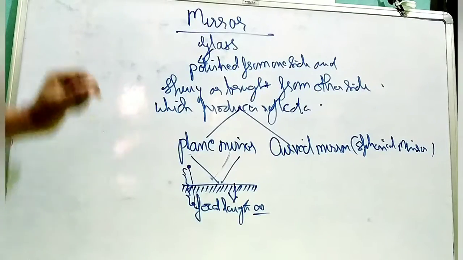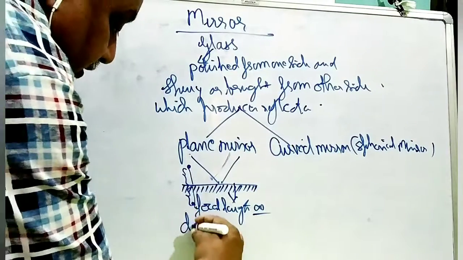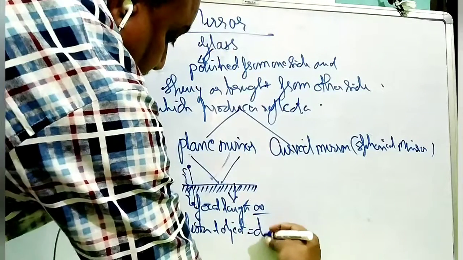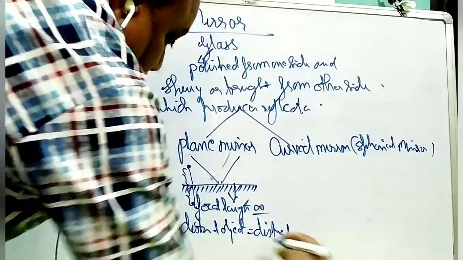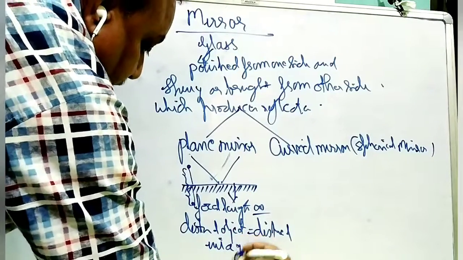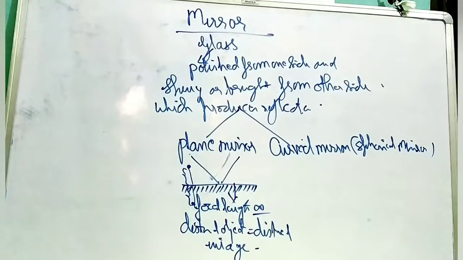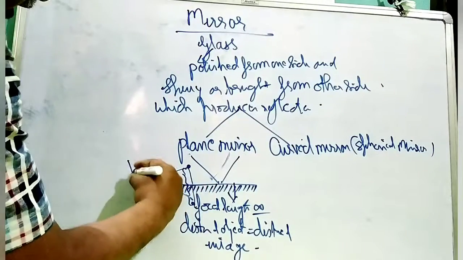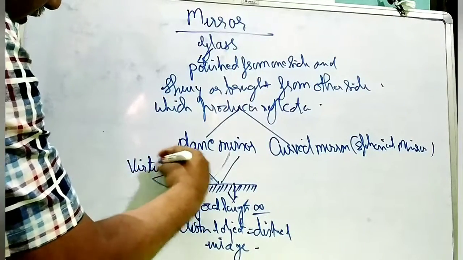Is this clear? The distance of the object is always equal to the distance of the image, and the image nature is virtual.